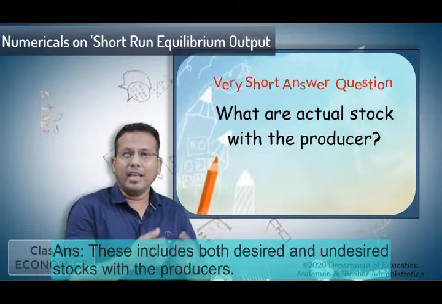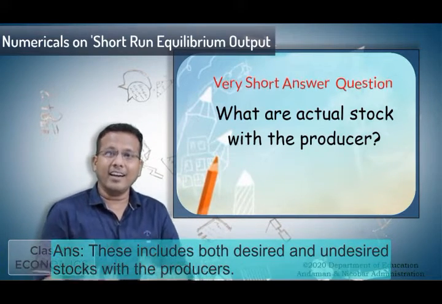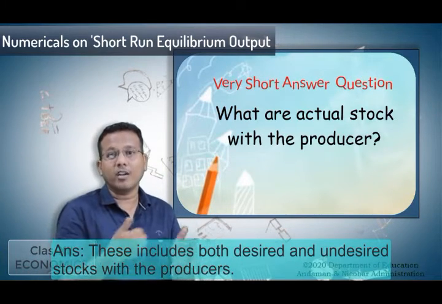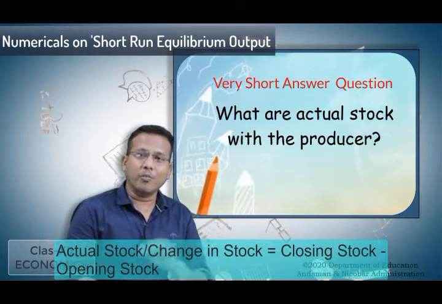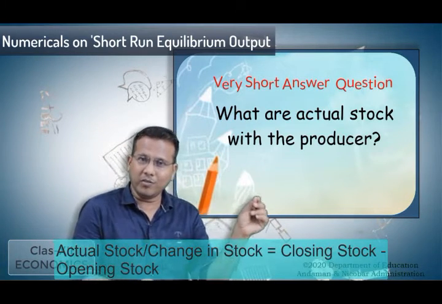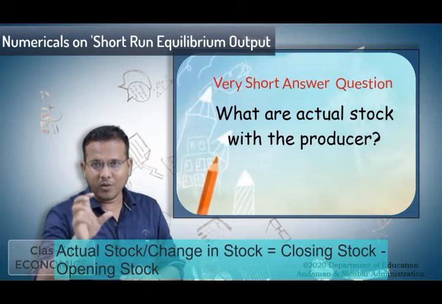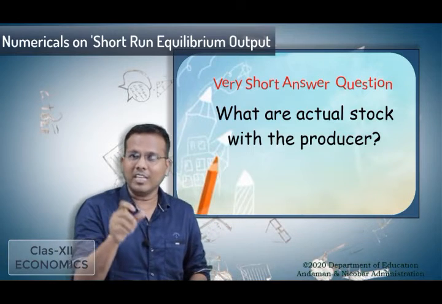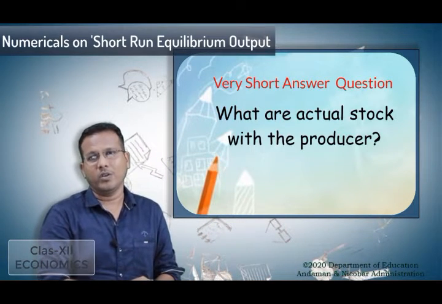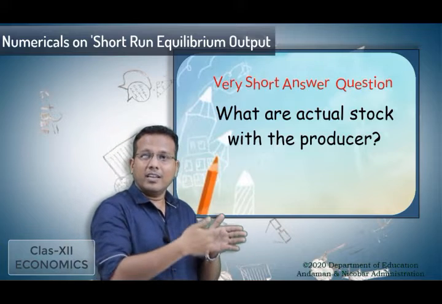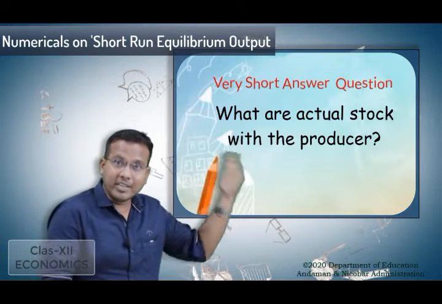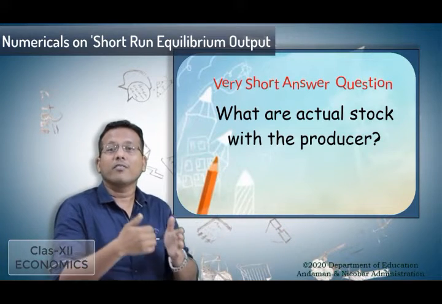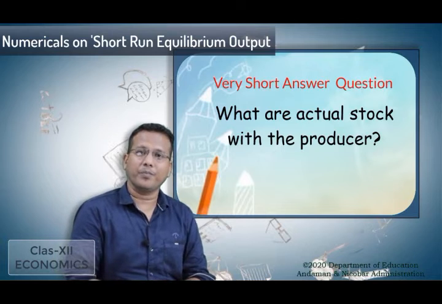We can say that the actual stocks are those desired and undesired stocks with the producers. That means it can be calculated by closing stock minus opening stock. By getting the value of closing stock minus opening stock, the value of change in stock or inventory stock is calculated. So this stock is called actual stock. We have seen this change in stock and inventory stock while calculating the national income through the product method. So these are the stocks which are kept with the producers.